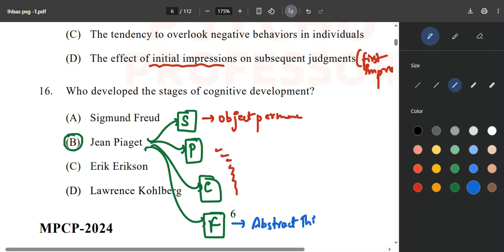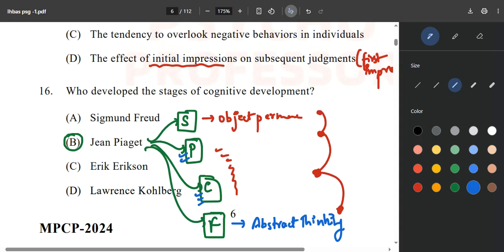But if they want to ask a difficult question, they will always form it from the pre-operational or the concrete operational, because this is more confusing. To make it easier, just remember that what is not happening in the first stage will happen in the second, the third, and the fourth. Like that you can remember.